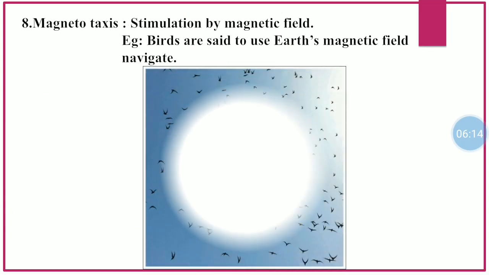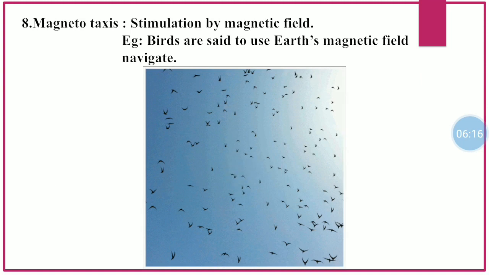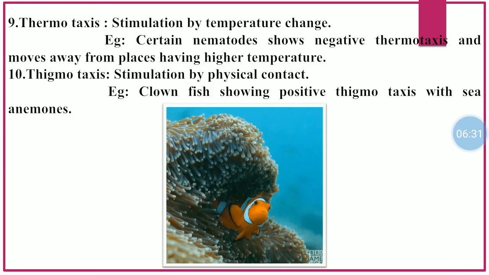Number 8 is magnetotaxis. Magnetotaxis is defined as the stimulation by magnetic field. As for example, you can see in the following figure, birds use Earth's magnetic field for navigation. Number 9 is thermotaxis. Thermotaxis is defined as the stimulation by temperature sense. As for example, certain nematodes show negative thermotaxis and move away from places having higher temperature.